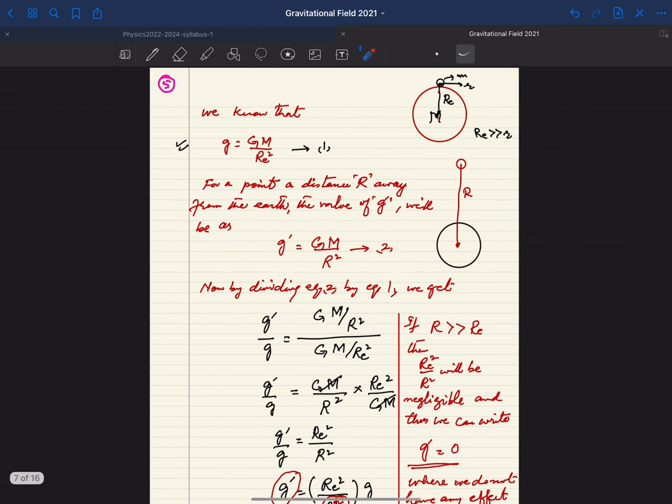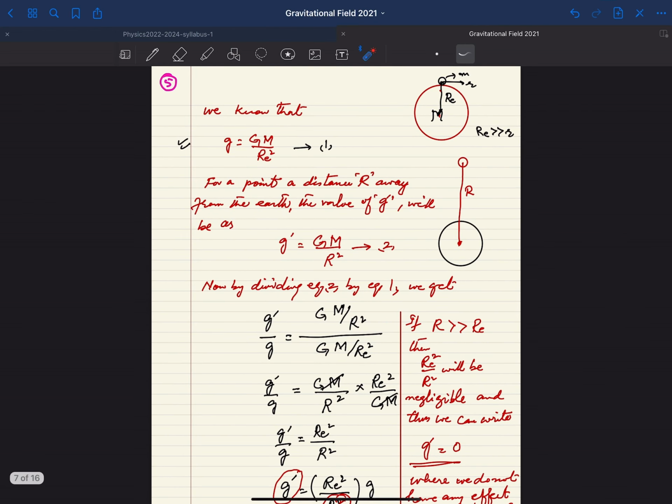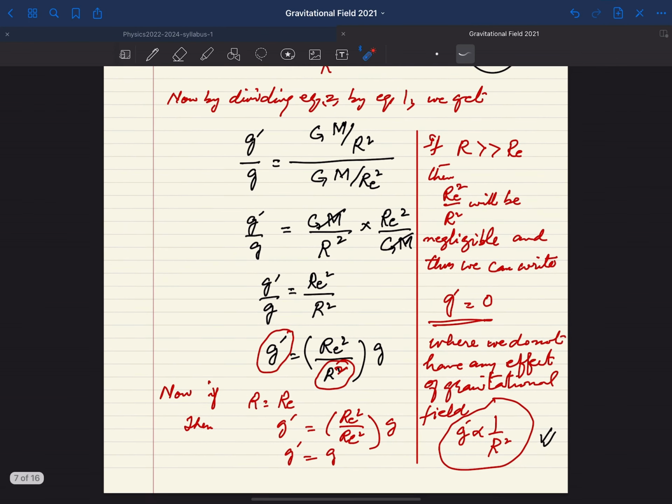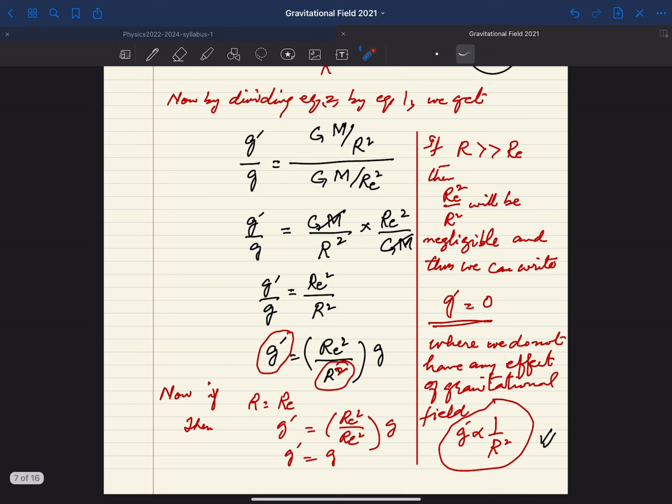Then at a very long distance from the surface of the earth, you have a point where the value of g becomes 0. So here we do not have any gravitational field effect or any gravitational effect. Suppose this is the earth, and you have a mass somewhere here.